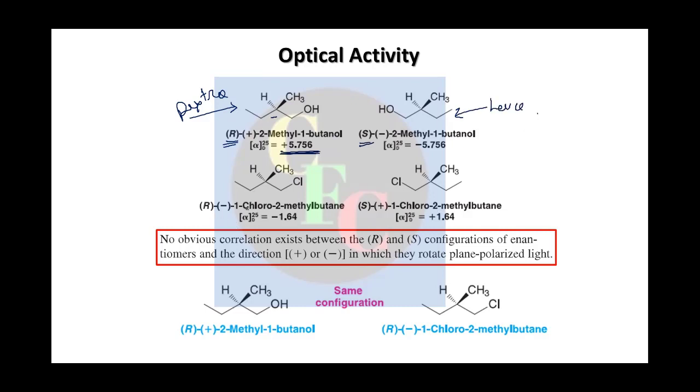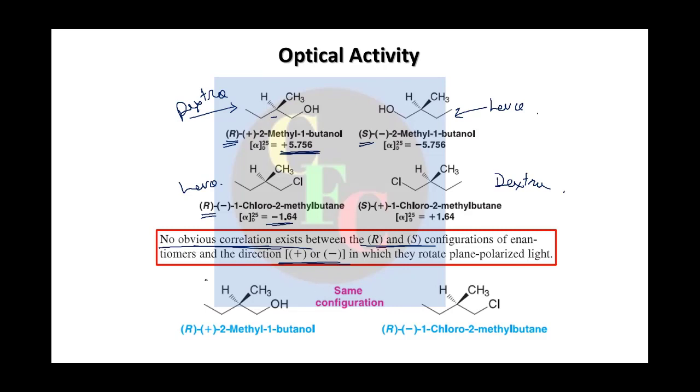In the other example, the R is levorotatory, and this is now dextro, right? So there is no obvious correlation between R and S and this plus and minus, so you should not confuse it. And see another example.